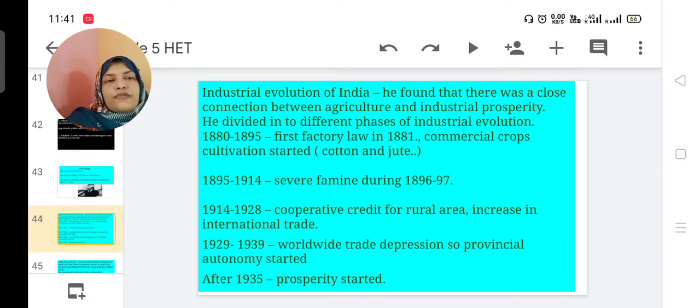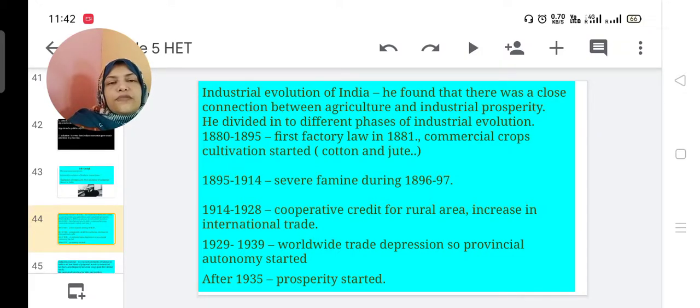He divided industrial evolution into different phases. The first phase is from 1880 to 1895. He implemented the first factory law in 1881, regarding commercial crops, and cultivation started in the field of cotton and jute also. This is the first phase of industry in Indian industrialization. The second phase is 1895 to 1914. At that time, India suffered severe famine in Bengal during 1896 to 97.